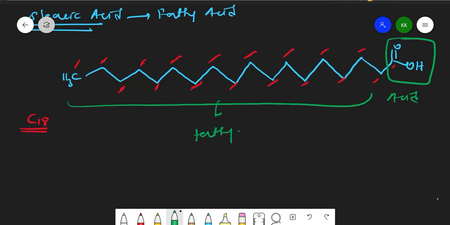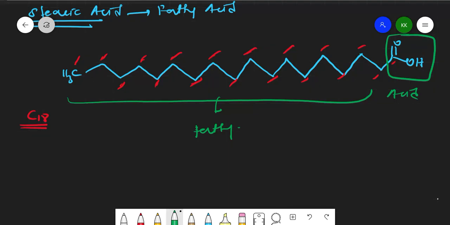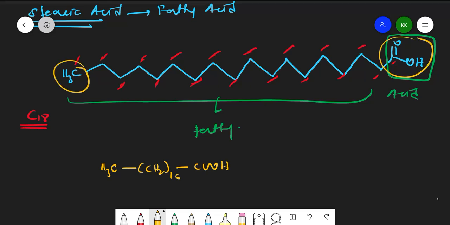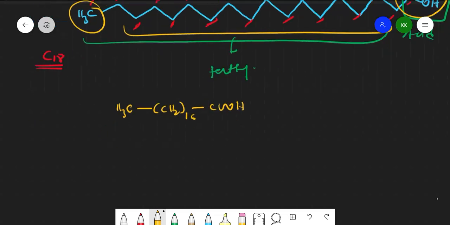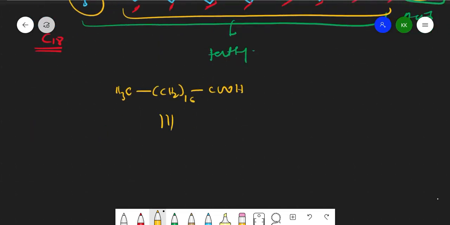So instead of writing all this structure, what we write is simply CH3, CH2, 16 times, COOH, right? So this is CH3 and this is COOH, and here totally 16 CH2 groups are there. We will write like this, or sometimes they will write CH3, CH2, COOH and make it as 16.